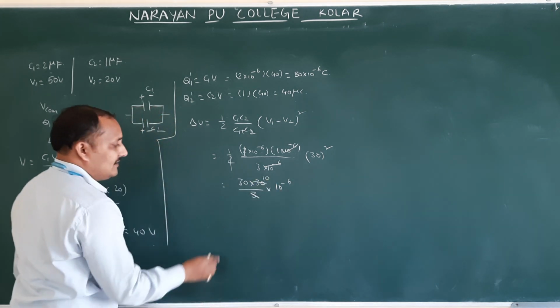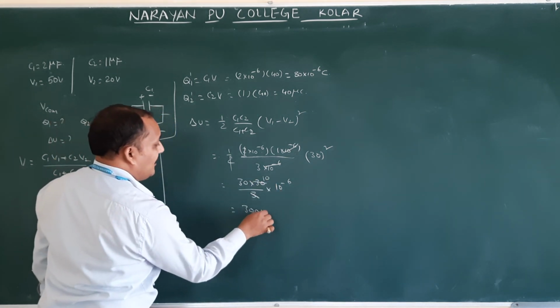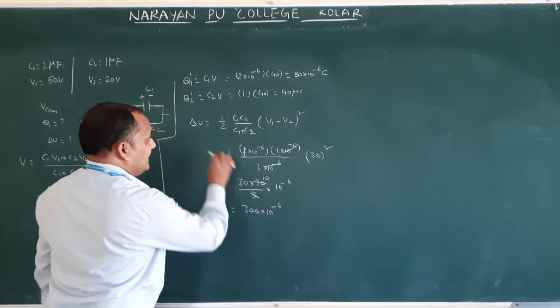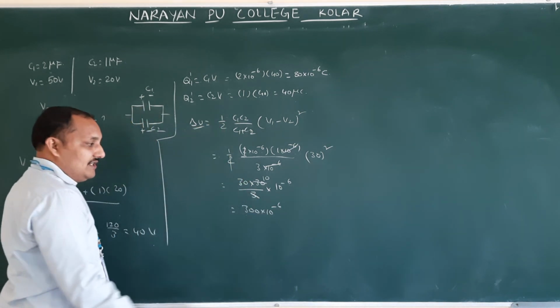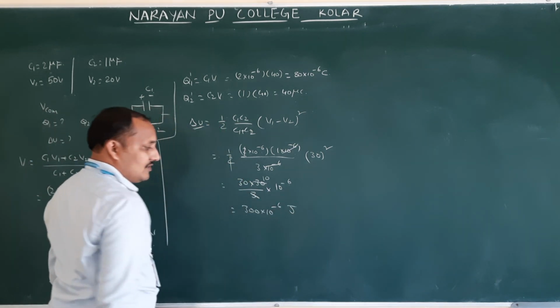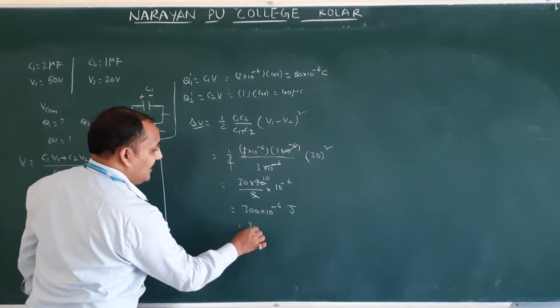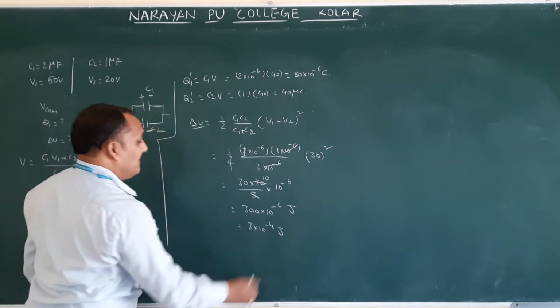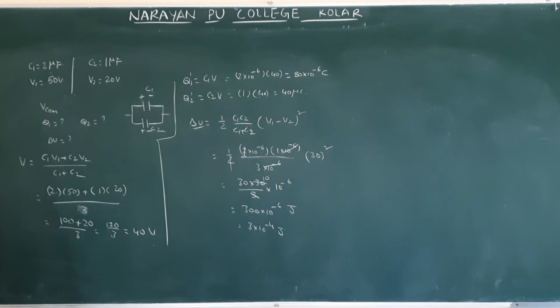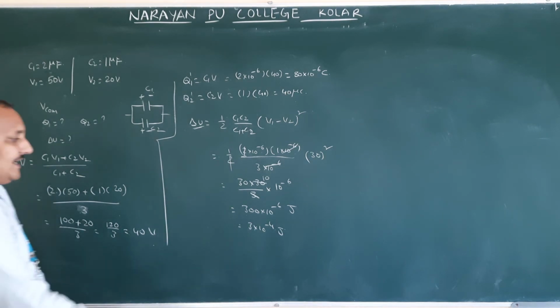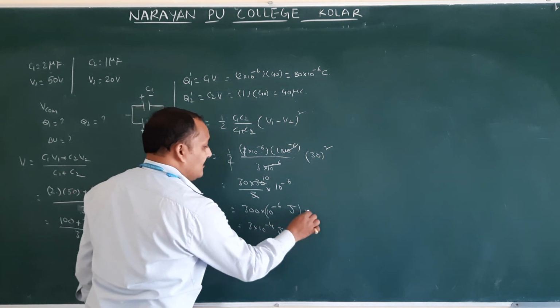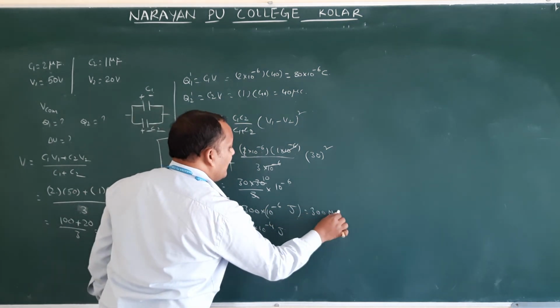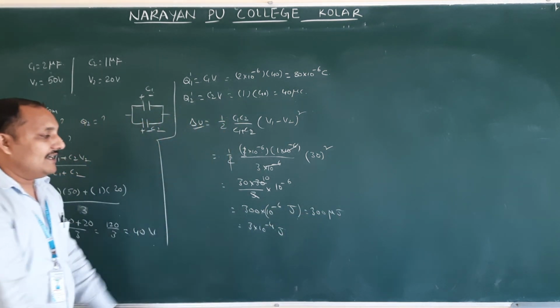This will be cancelled 10 times, so 300 into 10 power minus 6. What is the loss of energy? Energy units: joules, joules only. Otherwise 3 into 10 power minus 4 joules. Here they give the answer as 300 microjoules. 300 micro means this value they are writing as 300 micro. Therefore you can take it like that.